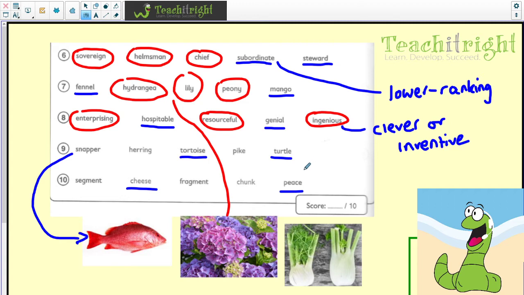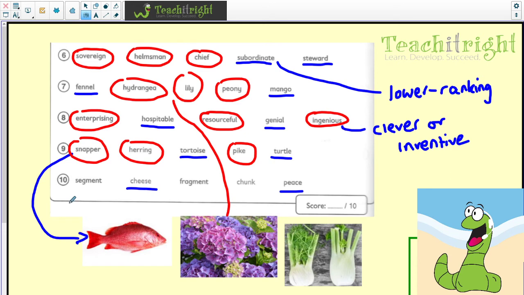Question 9, we've got a snapper, herring, tortoise, pike, and turtle. Well, a snapper and a herring and a pike are all types of fish, whereas a tortoise and a turtle, those would be the odd ones out.